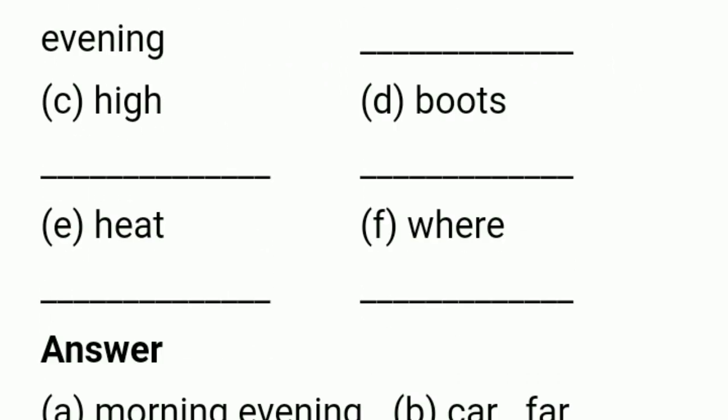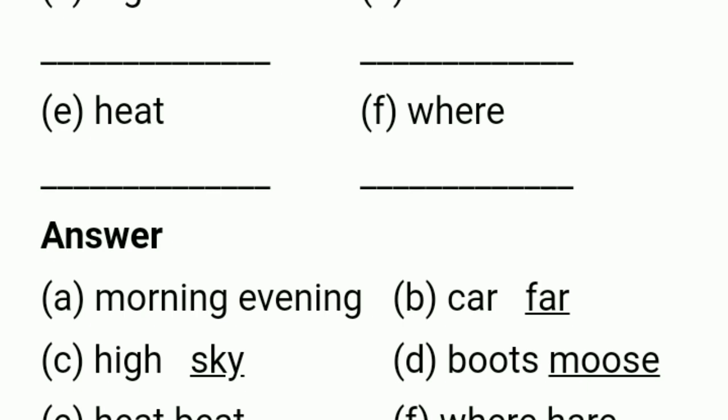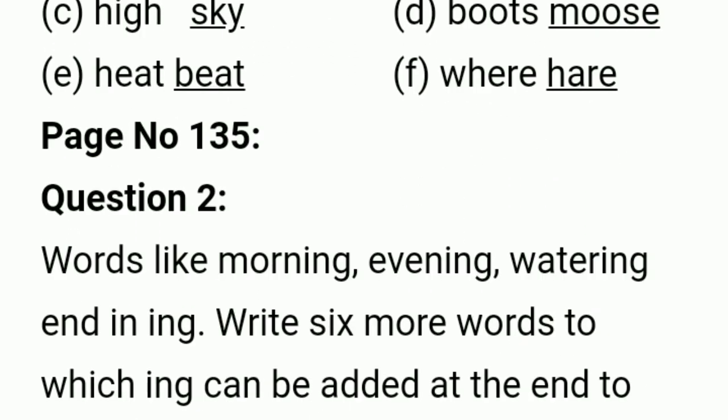Next one is car. You already know what rhyming words are and you can write your own, otherwise you can copy this one. Car, far, bar. High, sigh, sky, anything. Boots, roots. Heat, beats, were, here. So you can write your own.